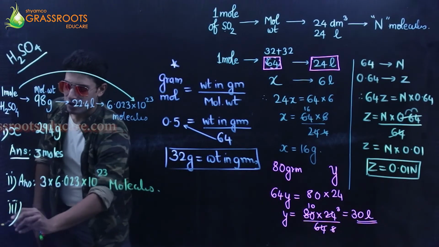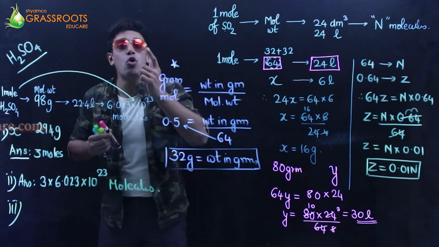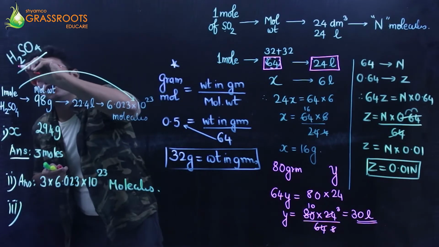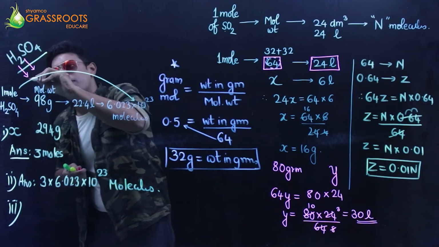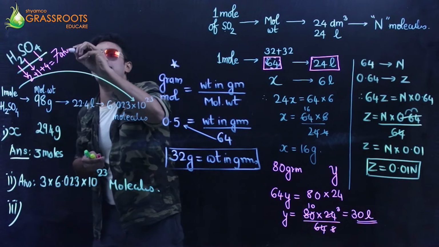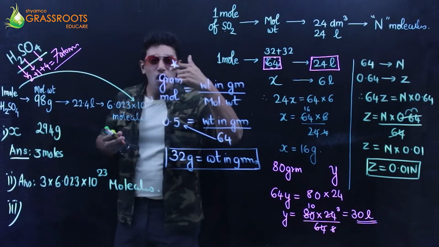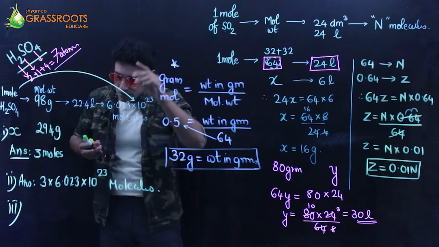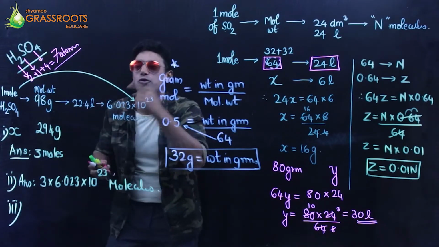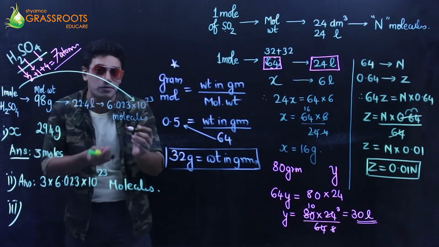Third, find the number of atoms. Now that's beautiful. In 1 mole of H2SO4, I have 2 hydrogen, 1 sulfur, 4 oxygen. Can I say I have 7 atoms in 1 molecule of H2SO4? So I am working with 3 moles. If 1 mole has 7 atoms, 3 moles will have 21 atoms, right? But I have to find out the total number of atoms.